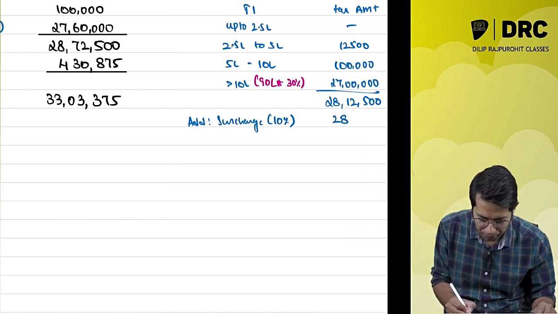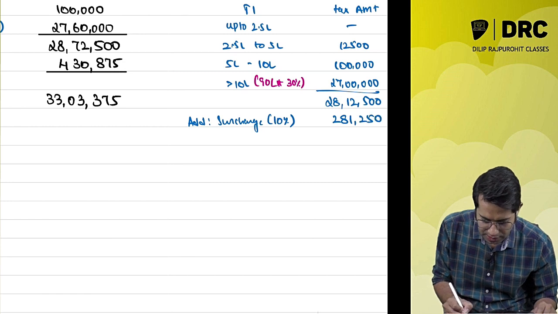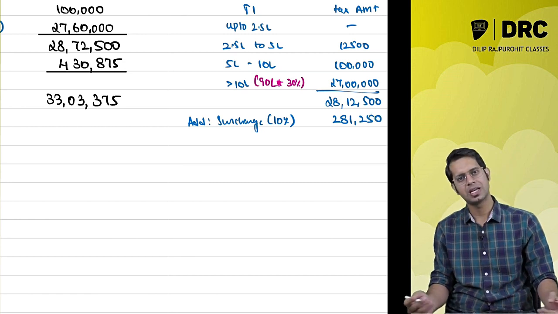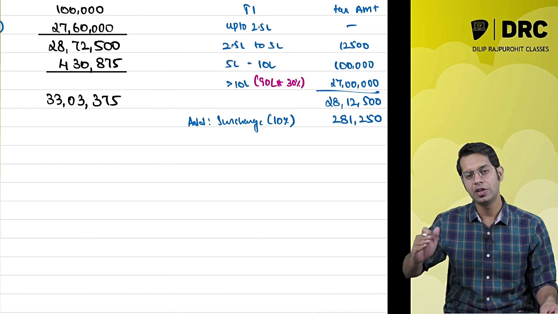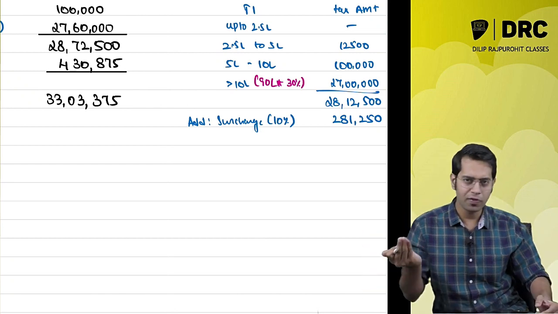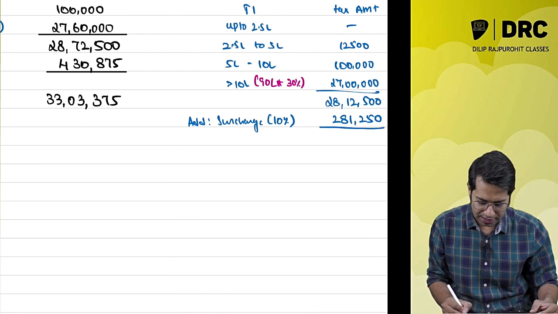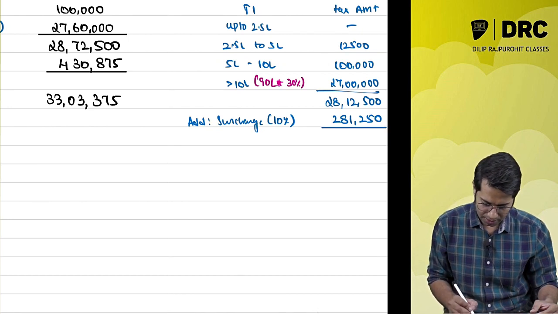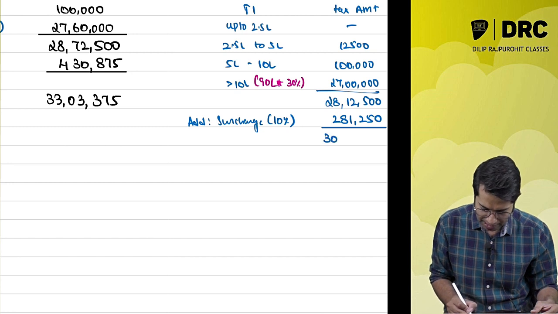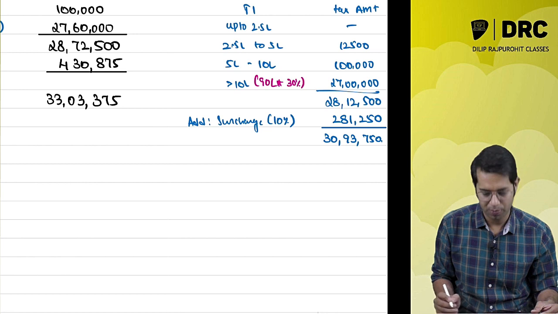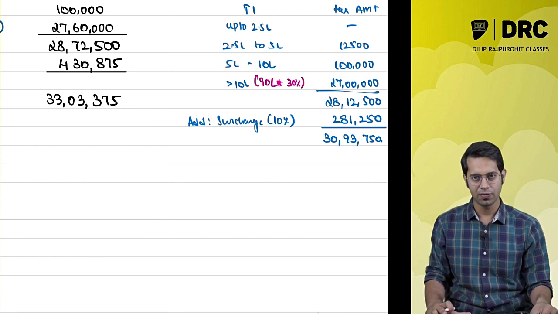So how much does the amount come to? See, if my income is 1 crore rupees, I have to pay 10% surcharge. If it is more than 1 crore, I had to pay 15%. But if it is less than 1 crore, how much? 10%. So I am paying this particular amount. So if I do the total, how much does the total come to? 30 lakhs 93,750 rupees.